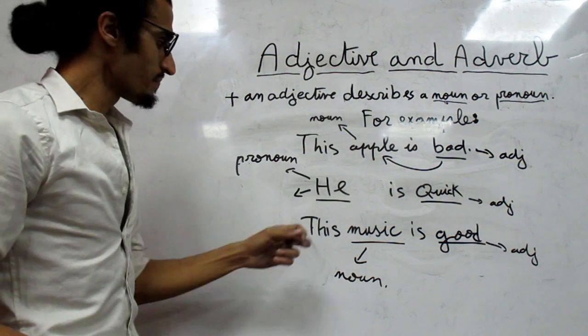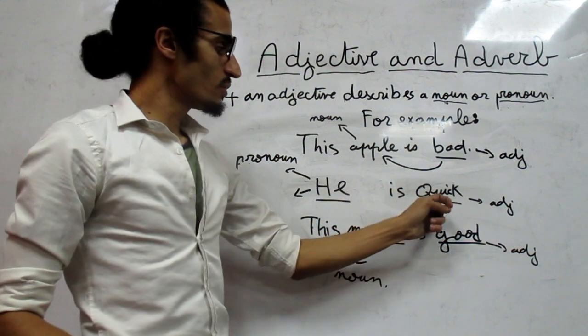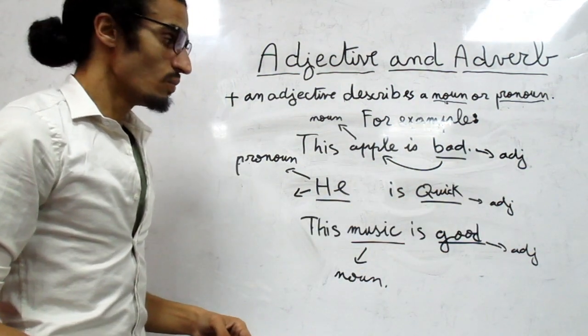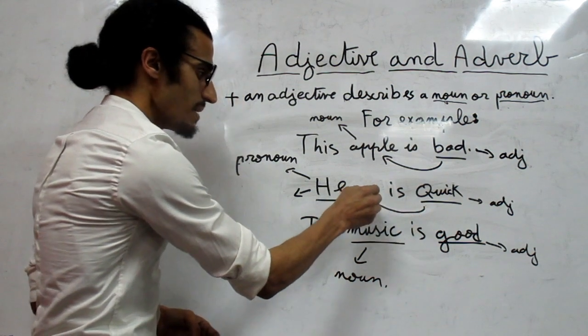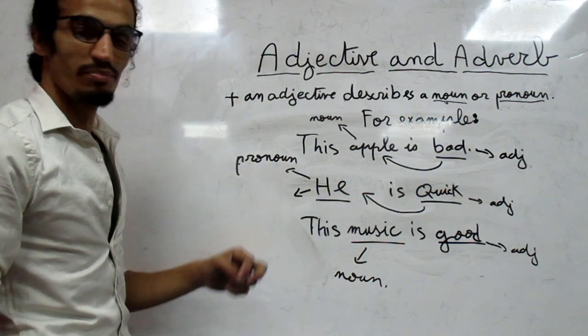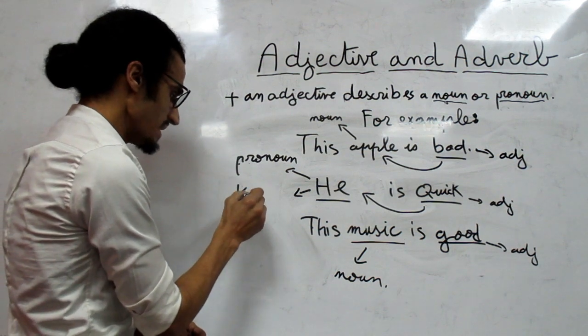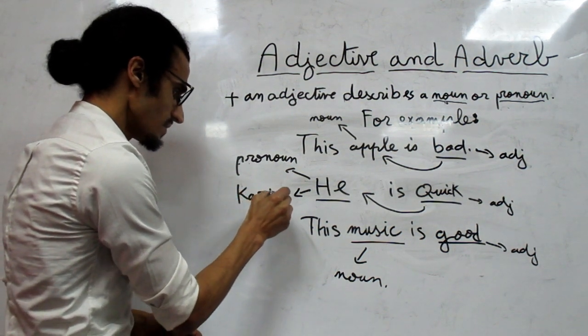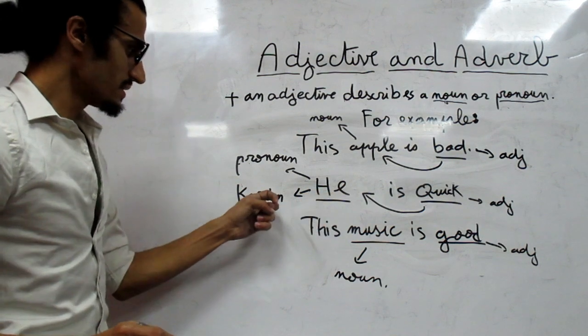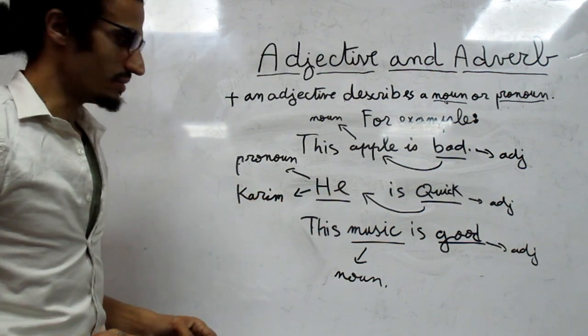Next example, he is quick. Quick is an adjective. Why? Because it describes a pronoun. He is a pronoun. علاش؟ he كنعوضوها كريم مثلا. يعني ضمير. He is a ضمير pronoun.